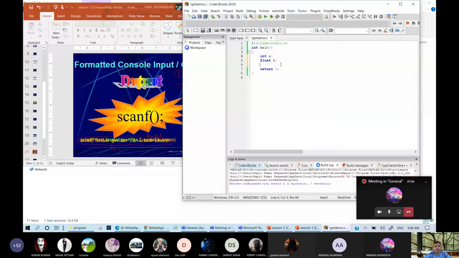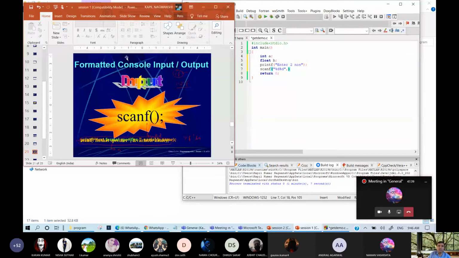Then printf, enter 2 numbers. There is no issue entering the numbers. Then scanf. I am writing purposely something not correct, %d. What do you mean by %d? Let me show you the use of %d.